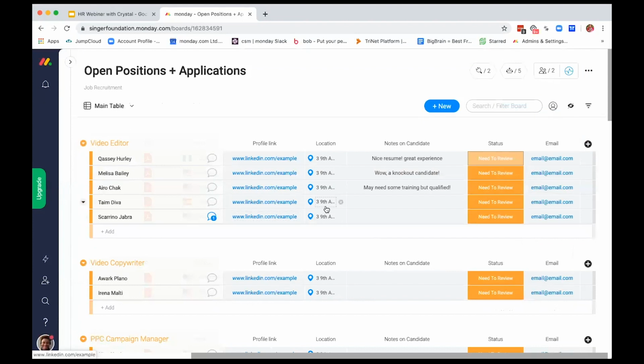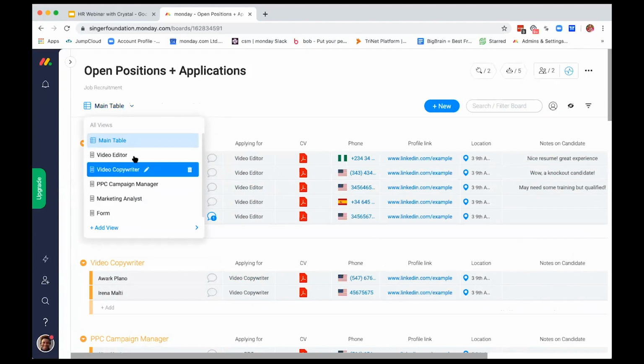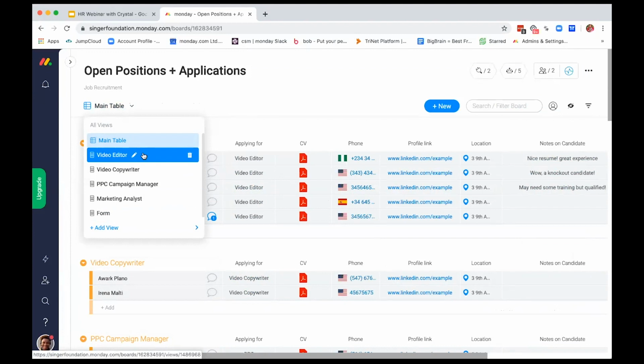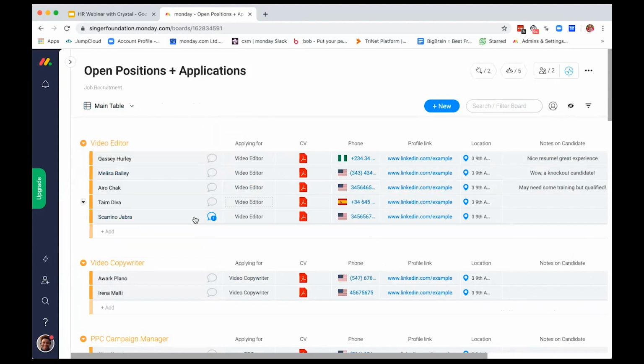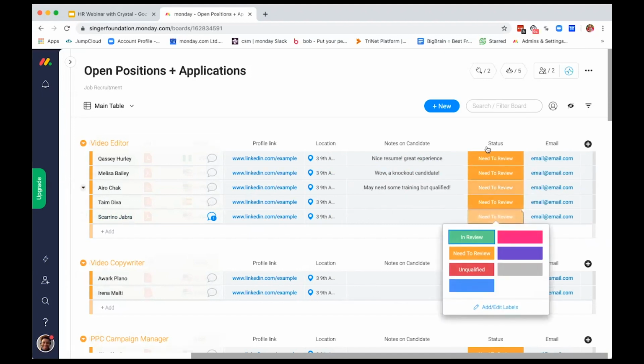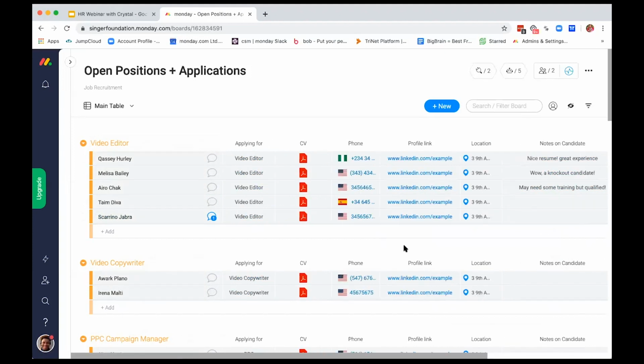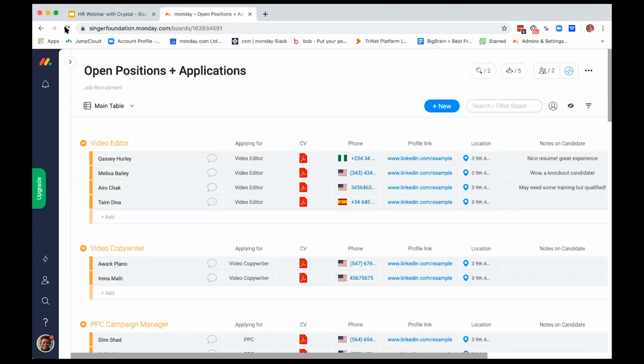It's super cool. To show you, this information came from the forms, guys, like we did earlier. We created a bunch of different forms and blasted them out either on our website or on social media. And people have replied to these forms and they filtered into these groups. Now, if I have this person here who's applied for video editing and we like them, we want to take them to the next level. When status changes to in review, what you'll see is that he's going to disappear from this board. So if I refresh,